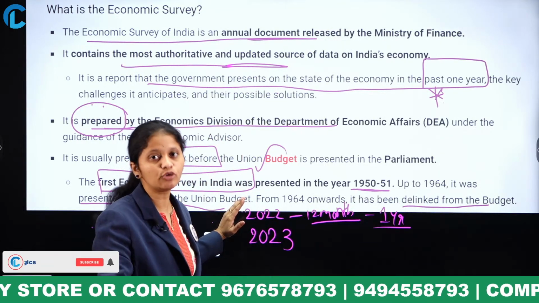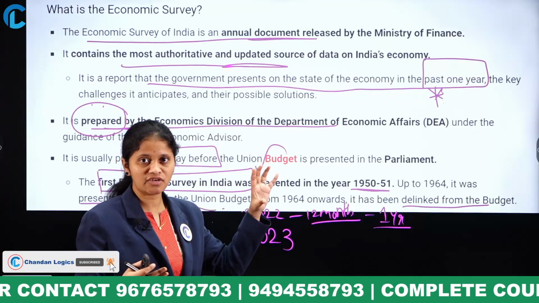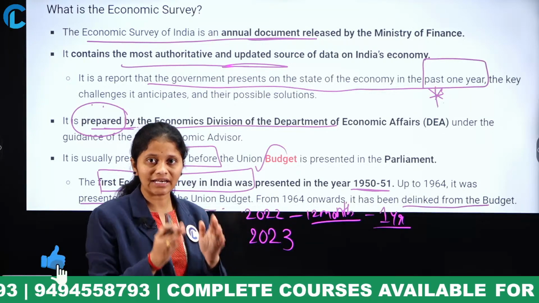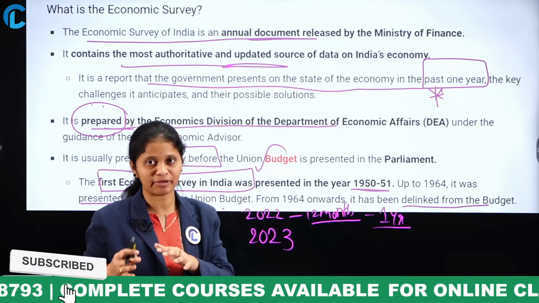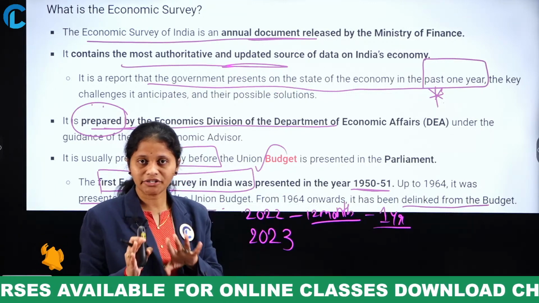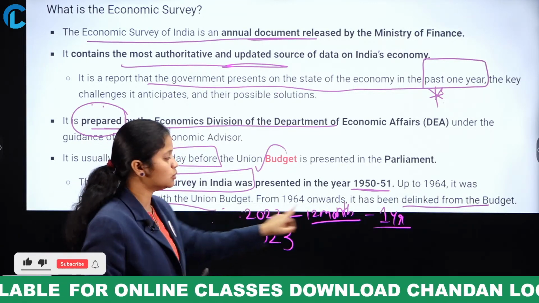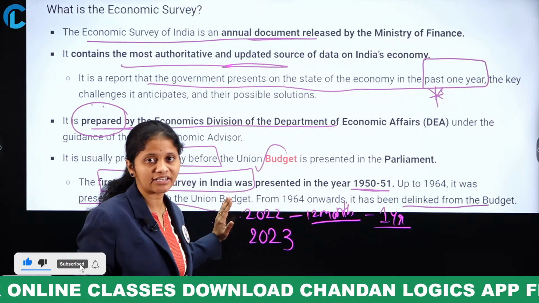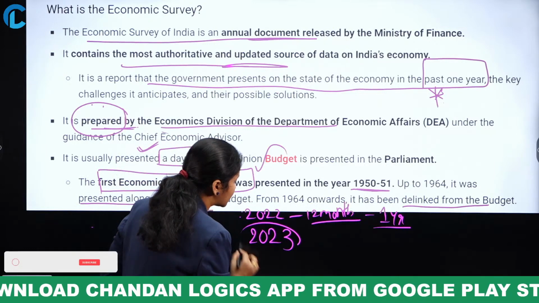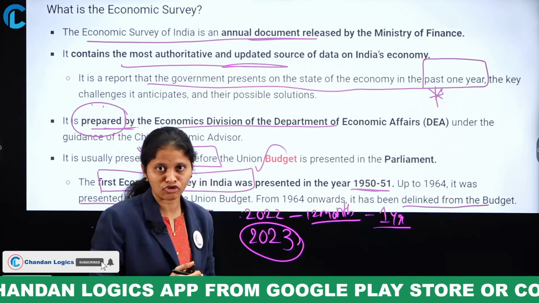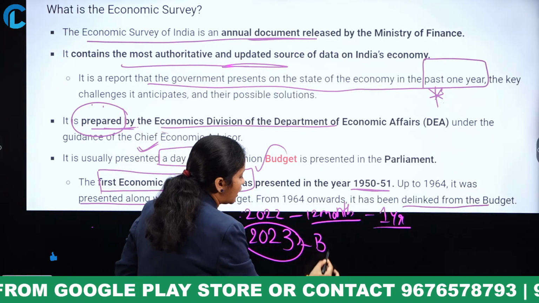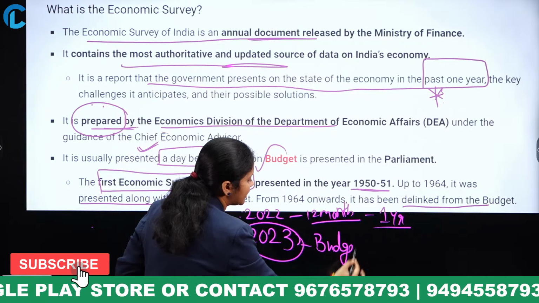And what we have to plan, suppose in the economic survey some problems or issues were faced, then we find the solutions and allocate some budget for each and every department for future use. That is known as the budget. Are you getting it now? Like for 2022, the past 1 year, we have collected all the data of the Indian economy, that is the survey. And then we have to run this 2023 India's economy, so how we are planning it is known as the budget. Are you getting the difference between budget and economic survey?